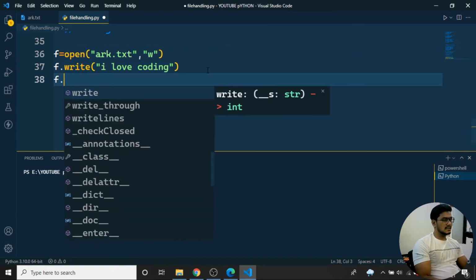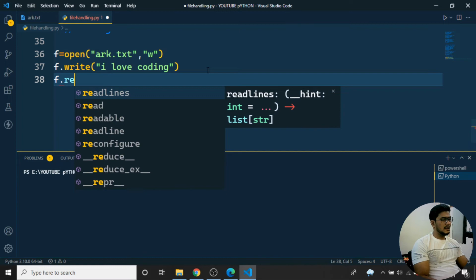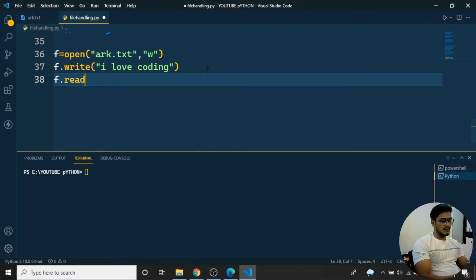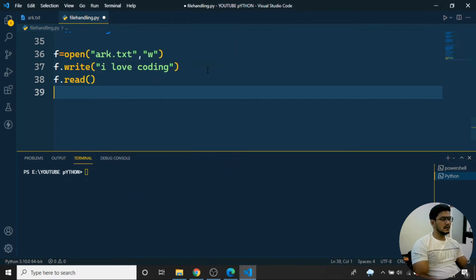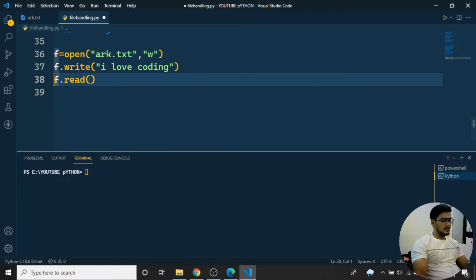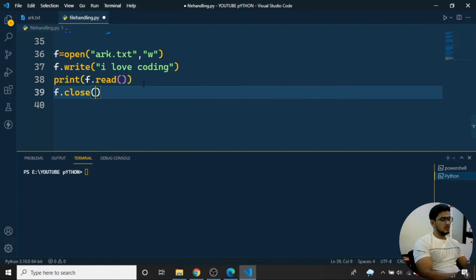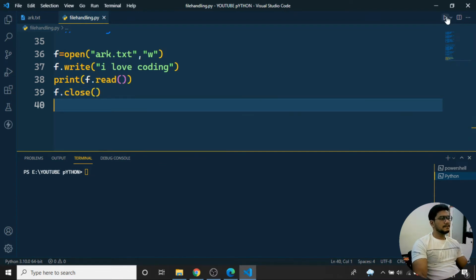Once it is done, I'll use f dot read, because after writing in my program I need to read the particular content. So while reading, I'll use print and print the f dot read function. So f dot write has been done, and at the last I'll use f dot close. I'll save it and run the program.